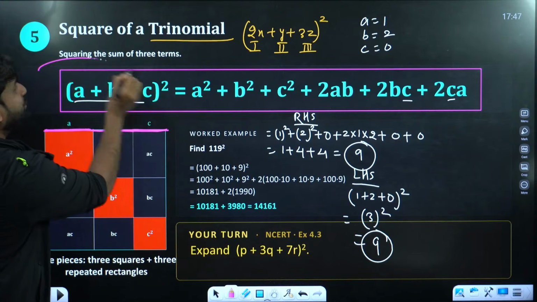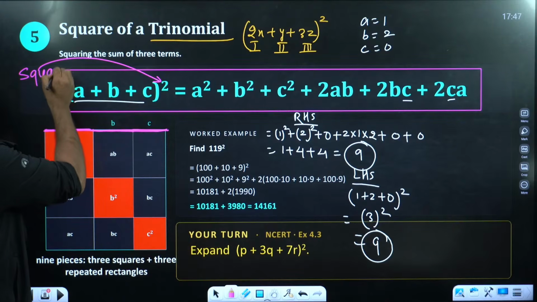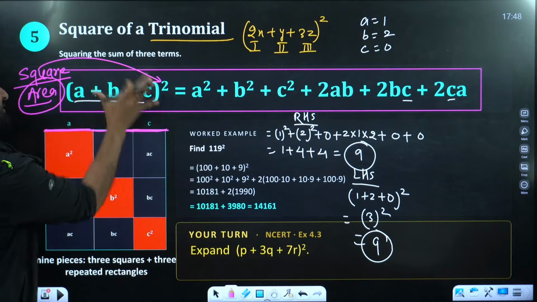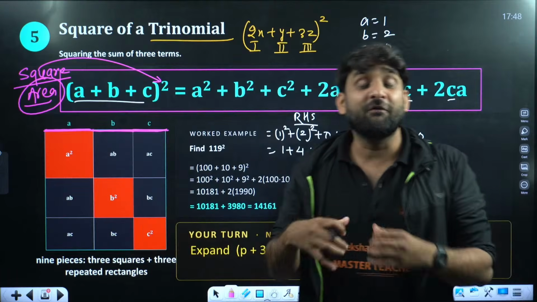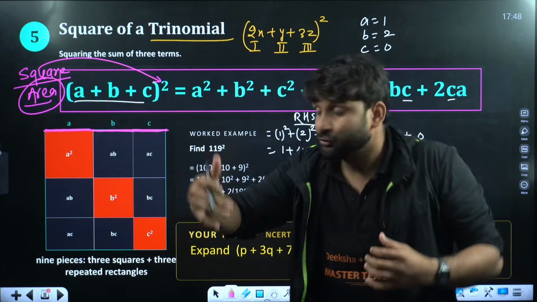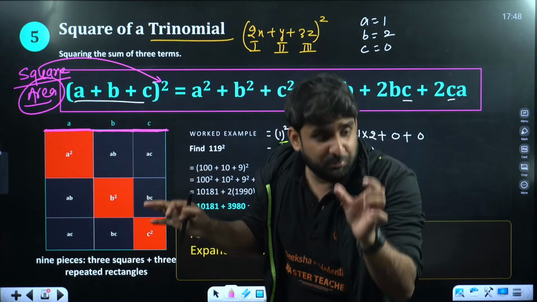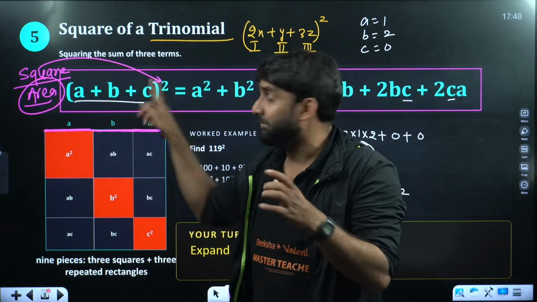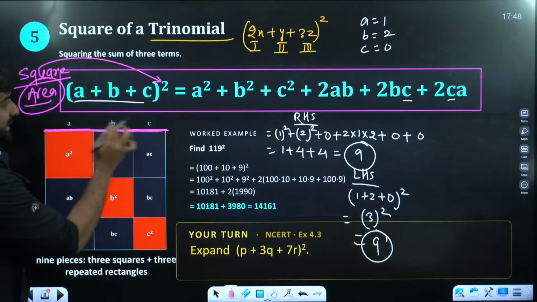This is whole square, and whole square indicates that we want a square. If we calculate the area of a square, then only we can get this expression. Because we all know the area of a square is equal to side square. So to get this expression, we require a square of side a plus b plus c. Then only can we write the area of a square in this format. So that's why we have drawn a square of side a plus b plus c.